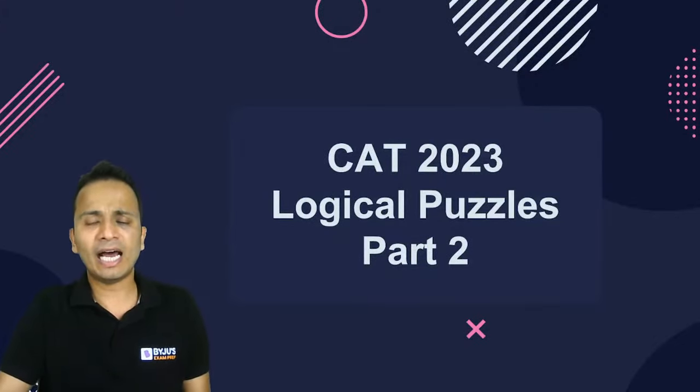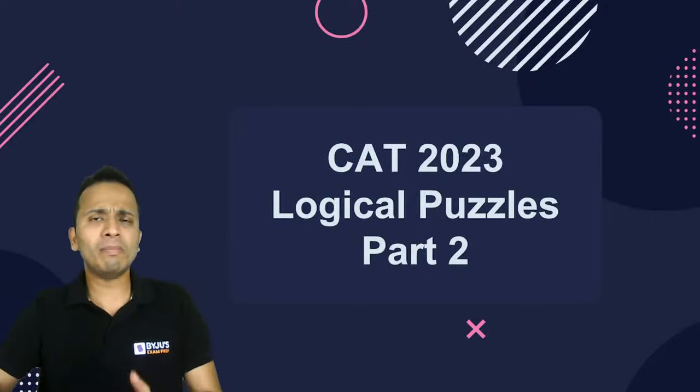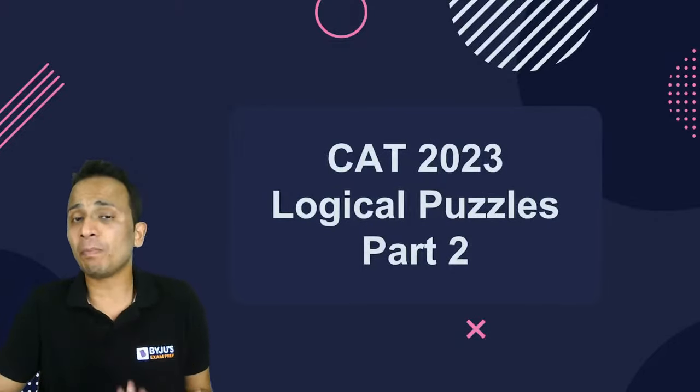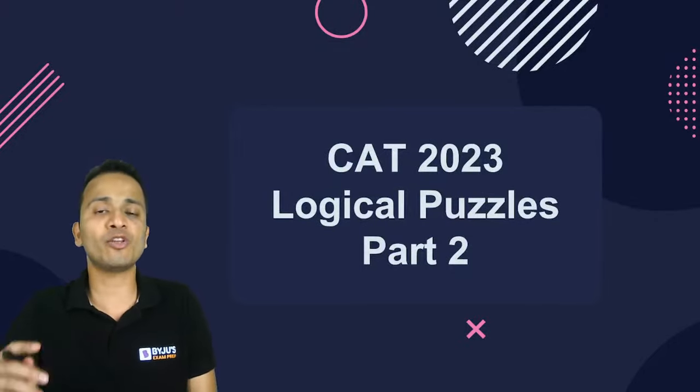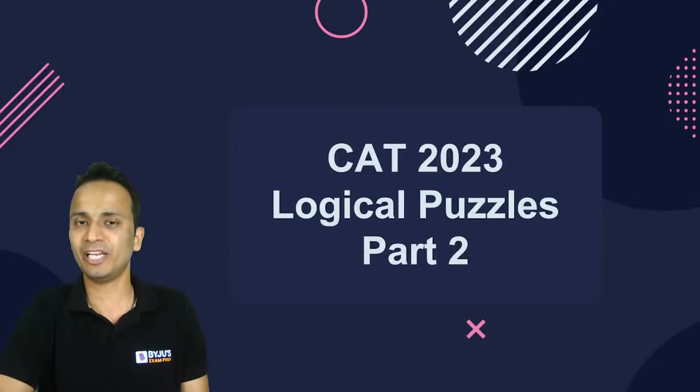And I can say that the level of difficulty of the questions in this session will be at par with the level of difficulty of questions that you are going to find in the CAT examination.